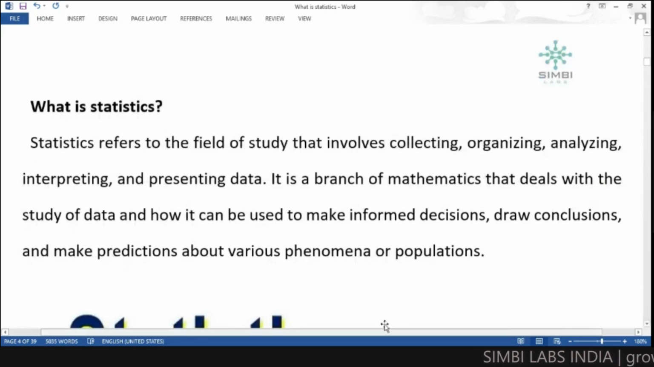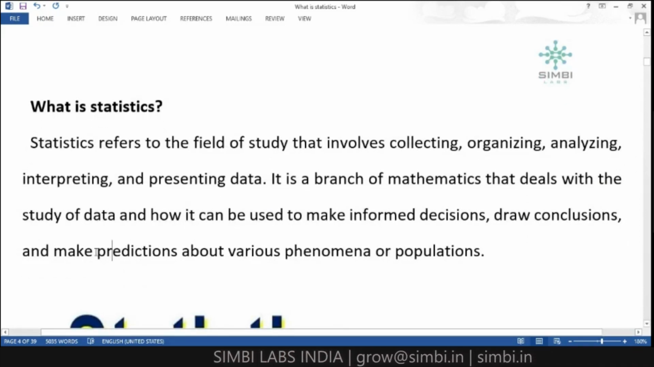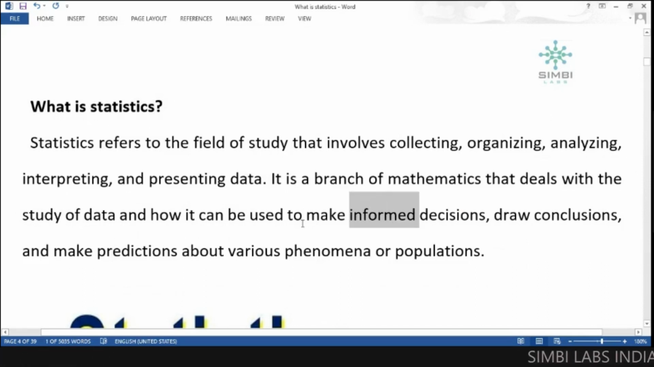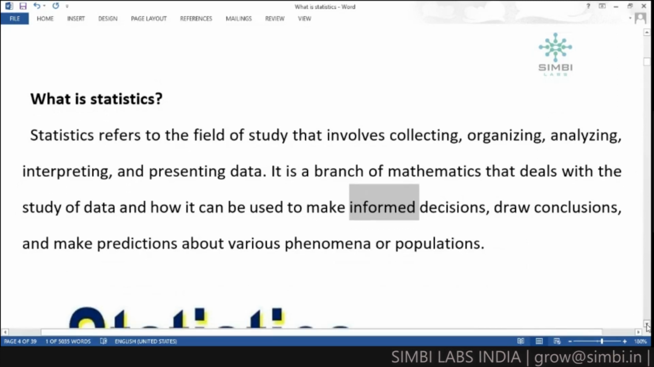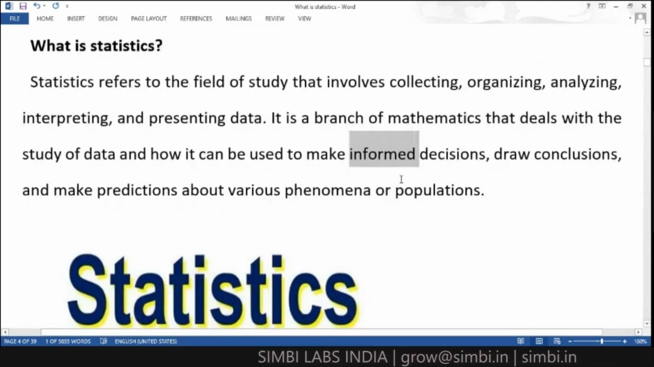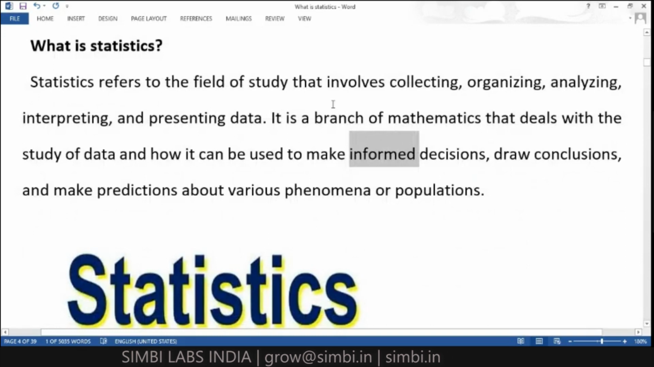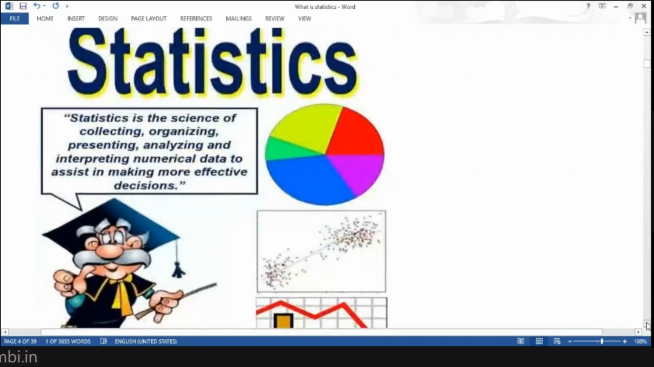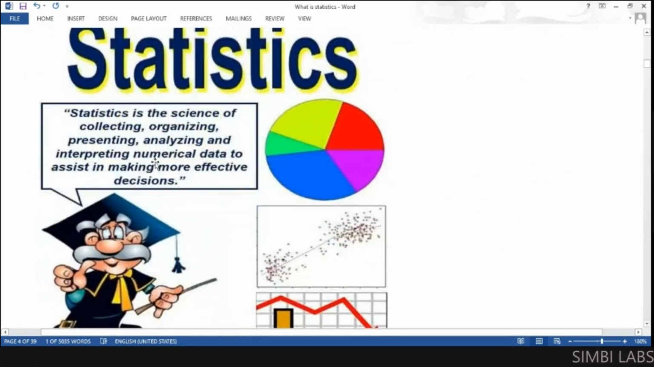For example, we can take weather calculation and population calculation. For these, we will just predict only. We can't say confidently that it will happen. Like that, we can get predictions through statistics. So this is just a simple and brief introduction to the concept of statistics. Next, we'll go through a simple picture representation of the definition of statistics.